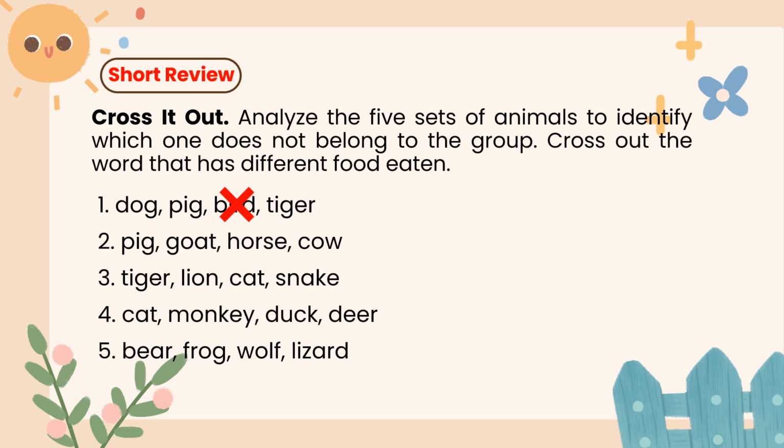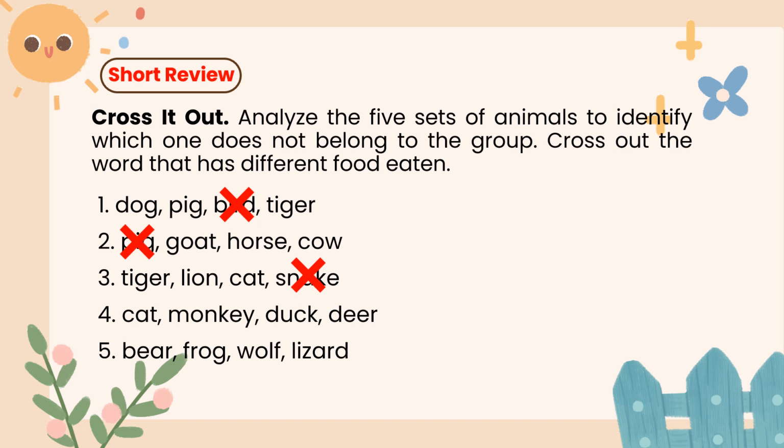Next, number 2, pig, goat, horse, cow. The answer is a pig. The pig is an omnivore while the others are herbivores. Number 3, tiger, lion, cat, snake. The answer is snake. The snake is a reptile that eats animals whole while the others are mammals and carnivores.